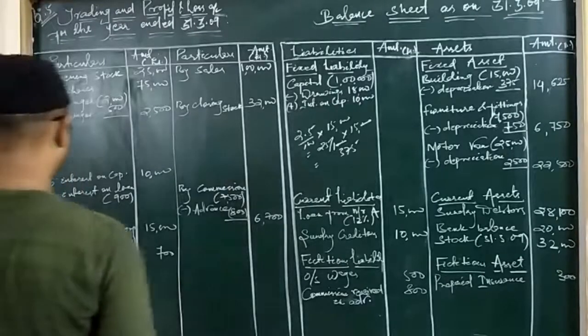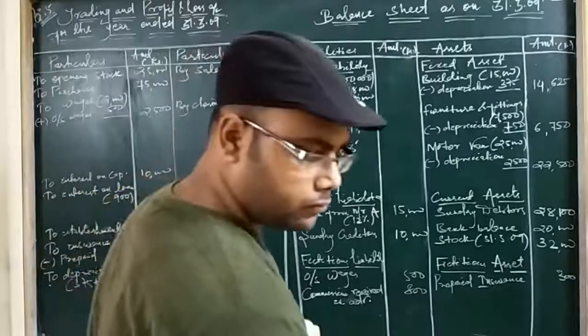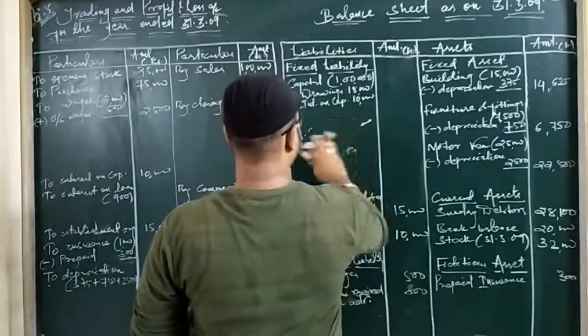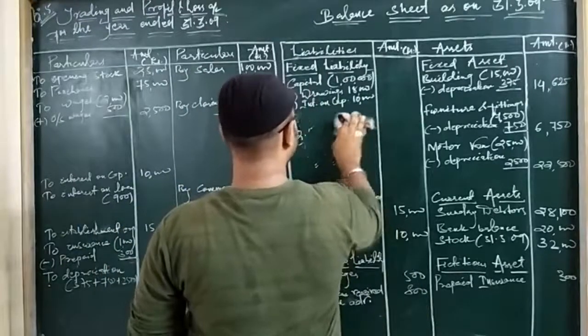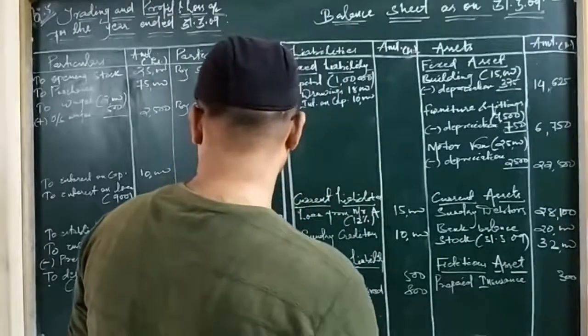Okay. So how much are we getting? Let us see. Due to lack of space, I am making adjustments or calculations here. So I hope it doesn't bother you.